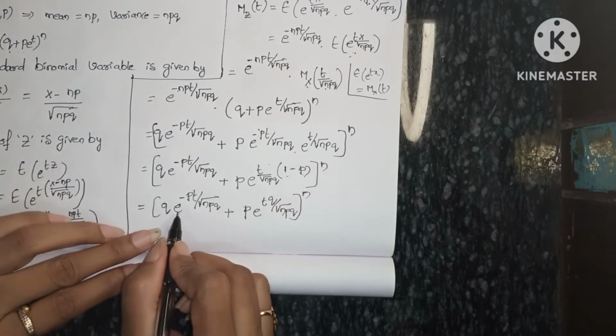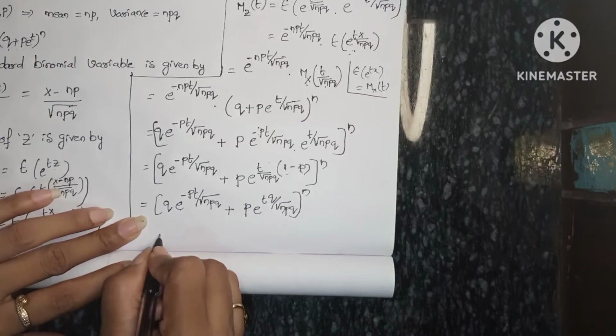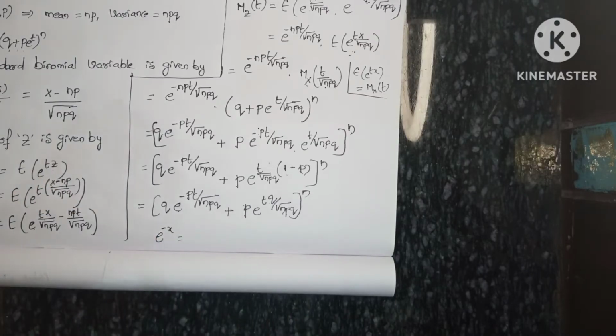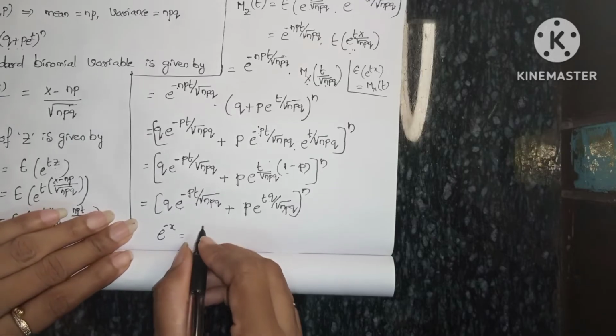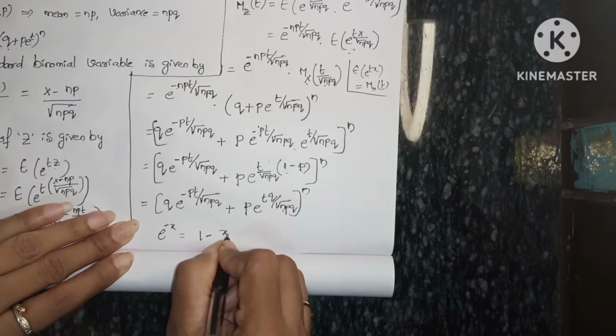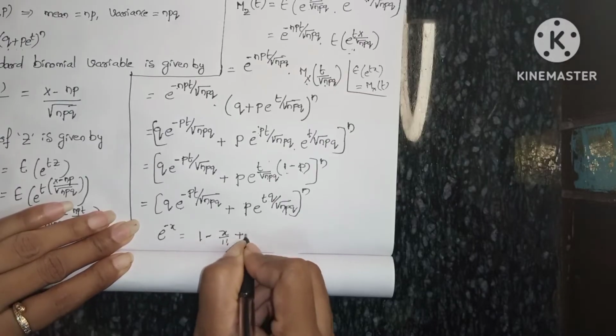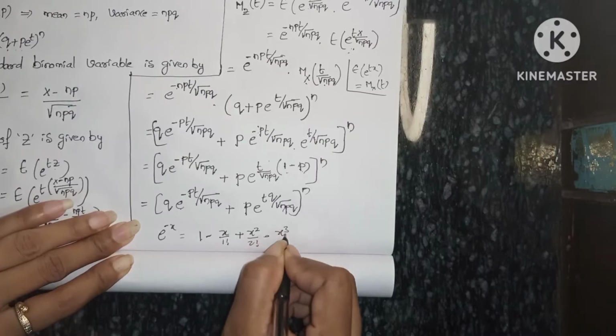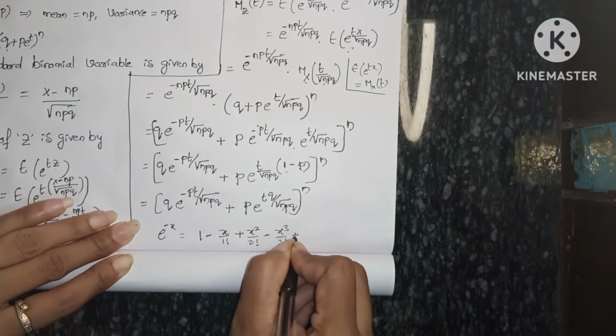Okay. So now it is in the form of e power minus x. The e power minus x formula is 1 minus x by 1 factorial plus x square by 2 factorial minus x cube by 3 factorial plus and so on.